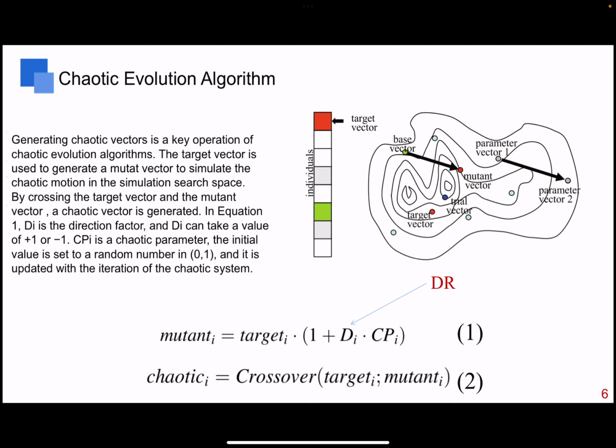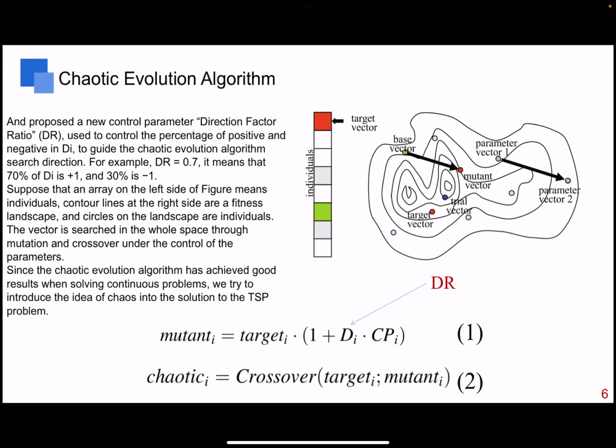In equation 1, di is a director factor and di can take a value of positive 1 or negative 1. CPi is a chaotic parameter. In the interval, the value is set to a random number in 0 to 1 and it is updated with the iteration of the chaotic system. We propose a new control parameter, the director factor ratio dr, used to control the percentage of positive and negative in di to guide the chaotic evolution algorithm search direction.